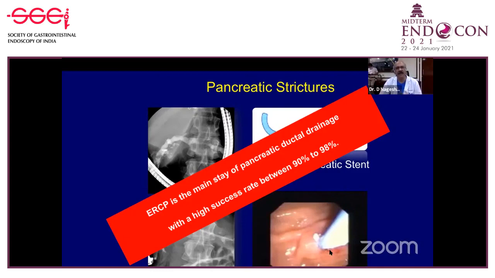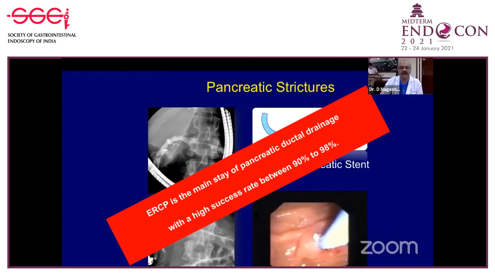There are 3 ways of actually draining the pancreatic duct by using endoscopic ultrasound. The first is, of course, the rendezvous technique we talked about, where you go into the stomach, pass a guide wire which comes out through the duodenum, and then later take an ERCP scope and finish the procedure. This is the first method.